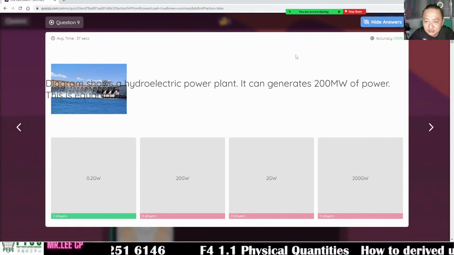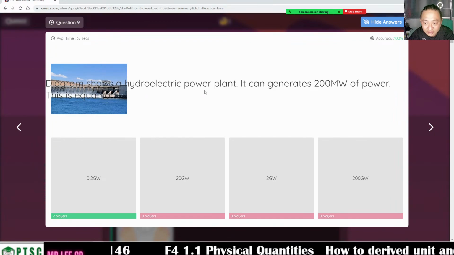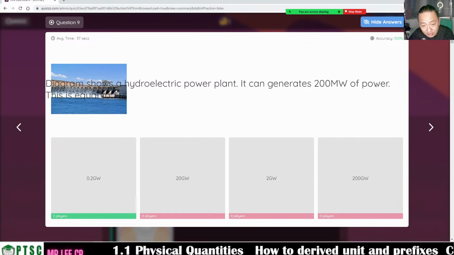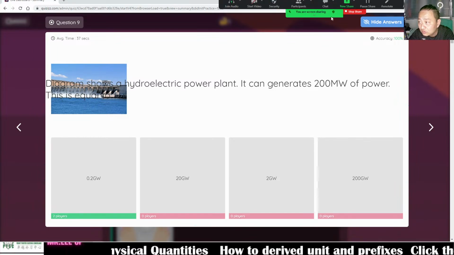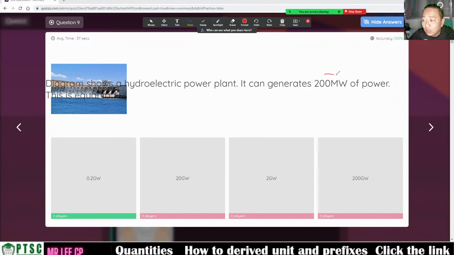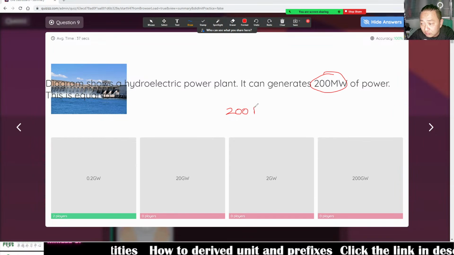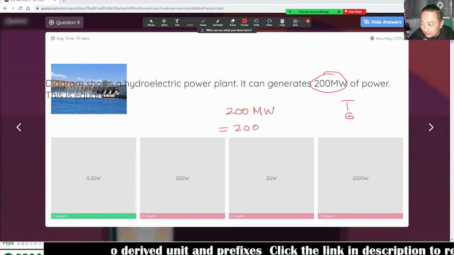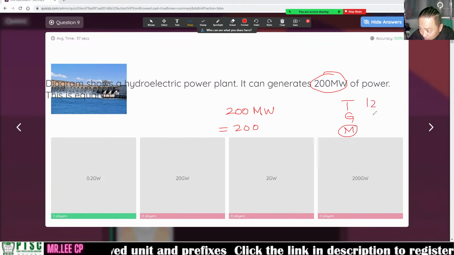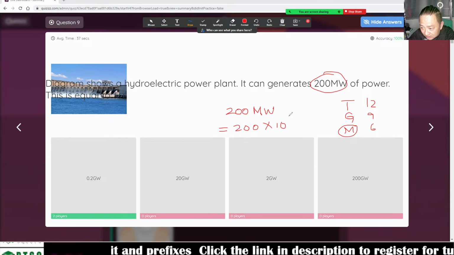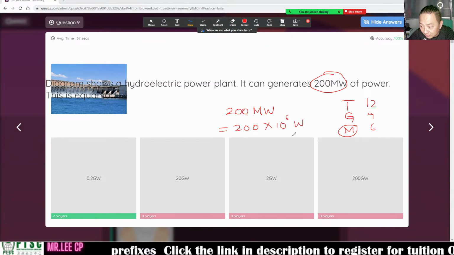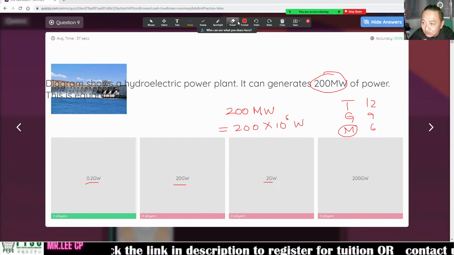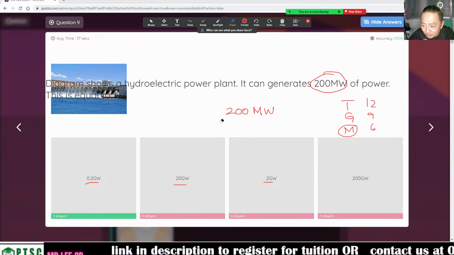All right, we do it fast. The hydroelectric power plant, it can generate 200 megawatt of power. Right, this is equivalent to 200 megawatt. 200 mega is times 10 power 6. 200 times 10 power 6. So I go and see, don't have. Okay? Then, oh, sorry. This one, they want to change it to giga. You see, where's my time?